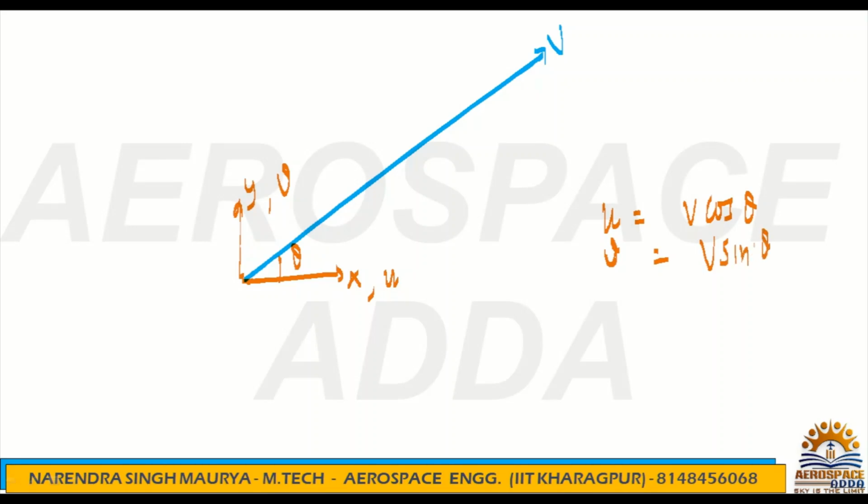There should not be any confusion. Both u and v components will be there. Small v is the vertical component in the direction of y, v sin theta, and small u is the component in the direction of x, that will be v cos theta.